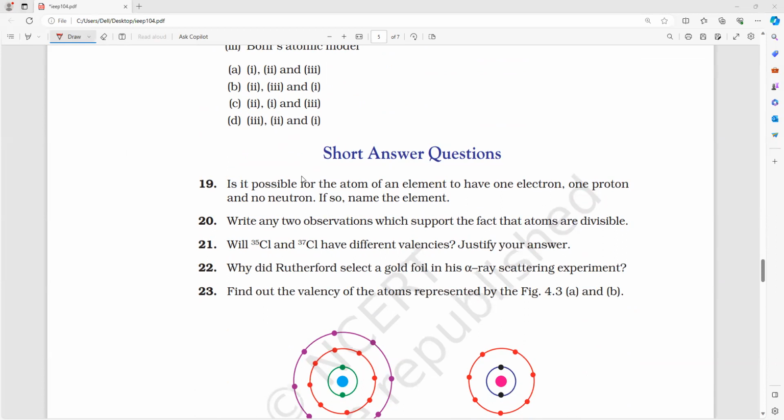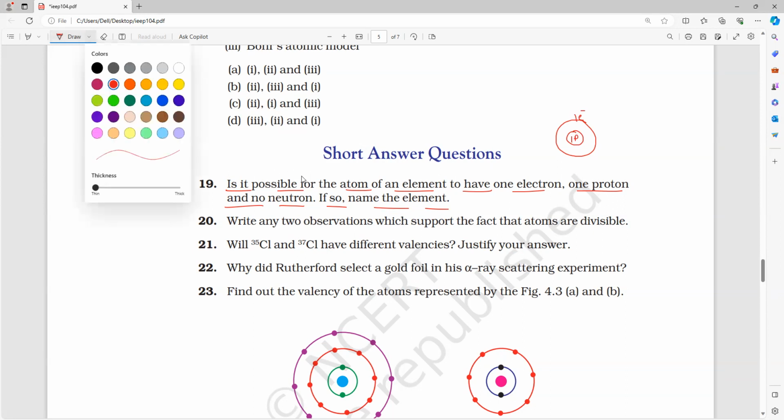First one: is it possible for the atom of an element to have only one electron, one proton, and no neutron? If so, name the element. Is it possible or not? Yes or no? No neutron, only one electron and one proton. Yes, sir. So one proton and one electron.